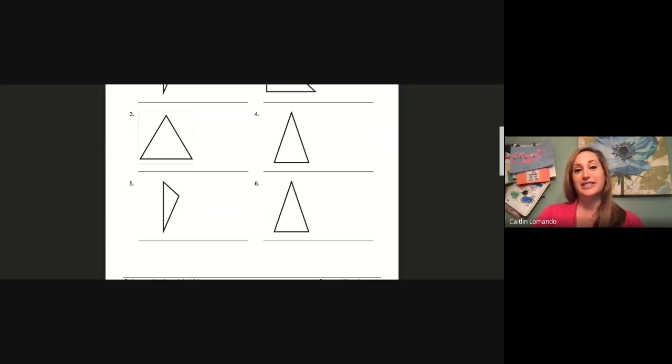Number five is a scalene triangle. None of the sides are the same. Last one before we look at our Google form. Triangle number six. Is triangle number six a scalene triangle? None of the sides are the same. An isosceles triangle, two of the sides are the same. Or an equilateral triangle, all sides are the same. I'll give you a hint. I see two sides the same length. Do you remember the word for that? Let's pause and discuss.